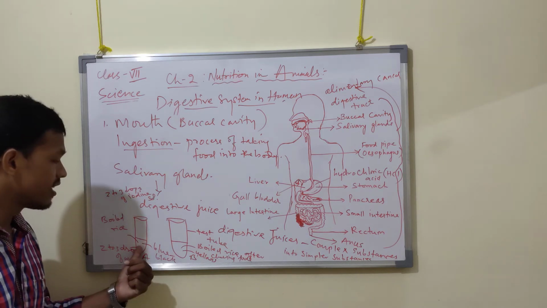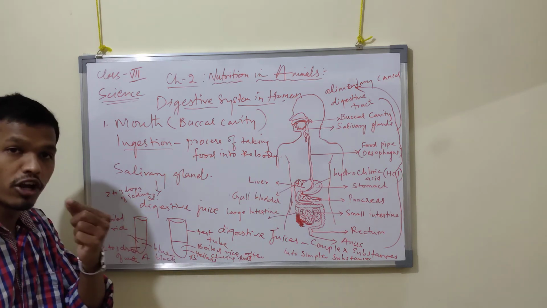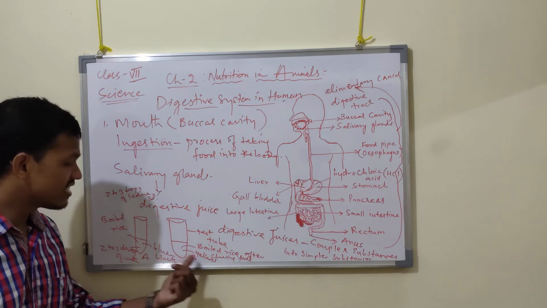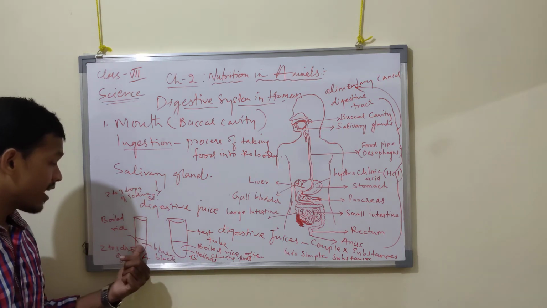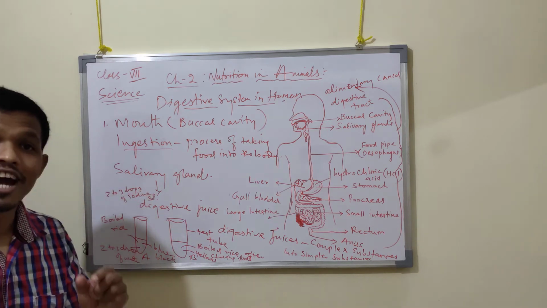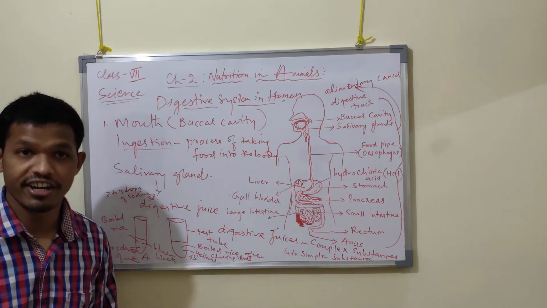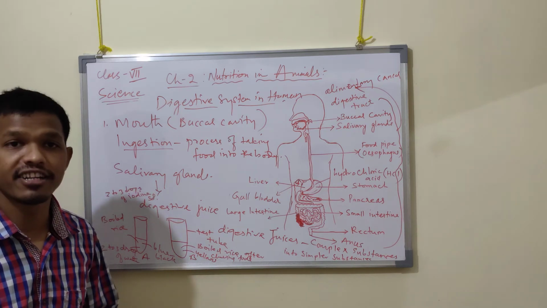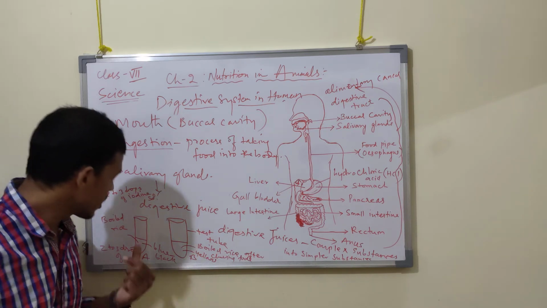Here saliva is absent, here saliva is present. After chewing the boiled rice in our mouth, we are keeping it in this test tube. The color changes to yellowish because in rice, especially, carbohydrate is present. In carbohydrate, that is in the form of starch. So here starch is present.